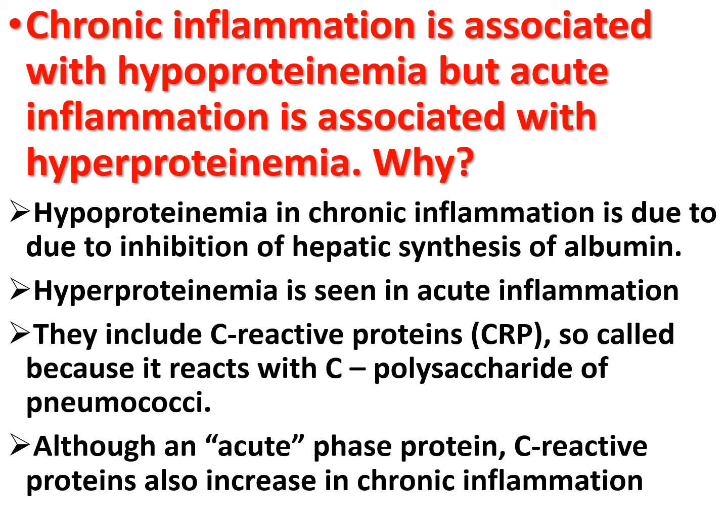Now, globulins increase sharply during any acute inflammation, and these are known as acute phase proteins. They include C-reactive protein, so called because it reacts with the C polysaccharide of the pneumococci. Although an acute phase protein, C-reactive protein also increases in chronic inflammation.